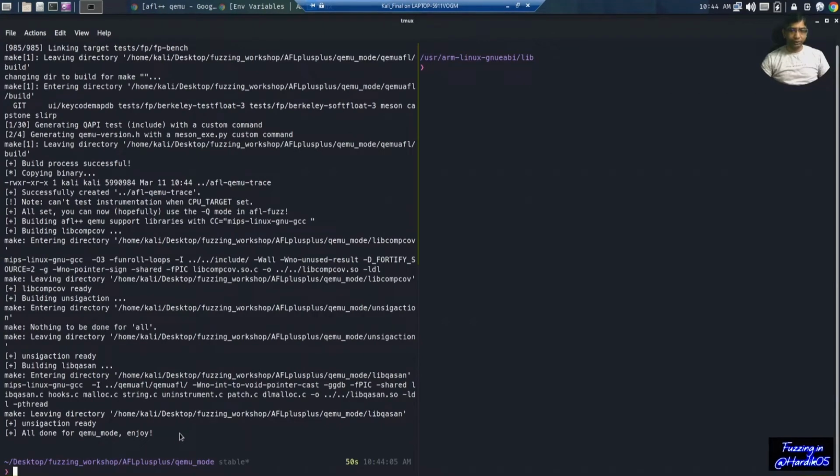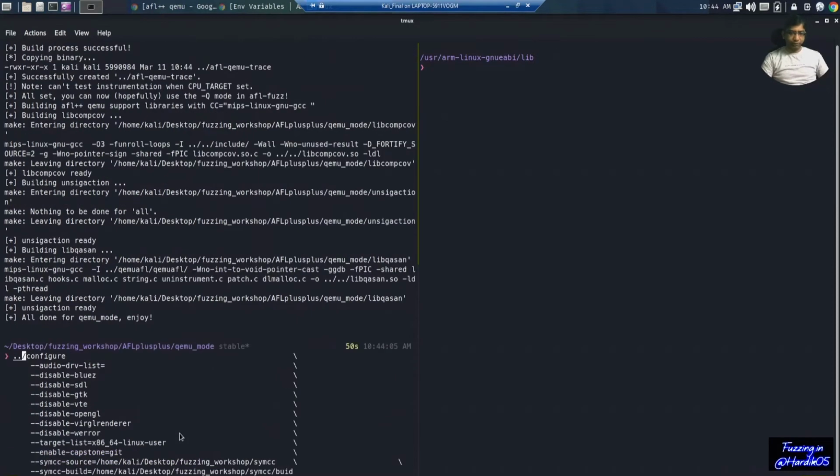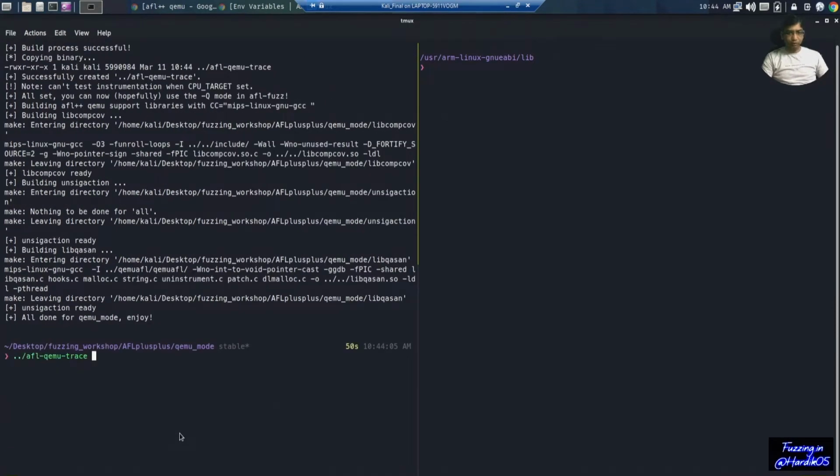So you can see that it has compiled our binary. This is actually the compiled Qemu, and it has various options. So for every CPU target, every different architecture, we need to have this file so that we can fuzz that file using Qemu with AFL.